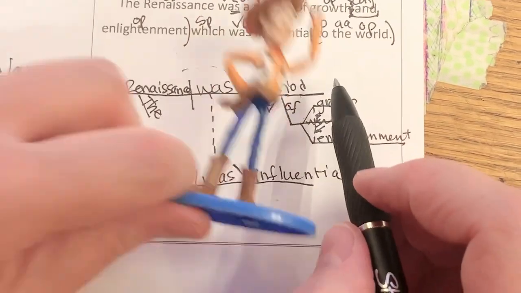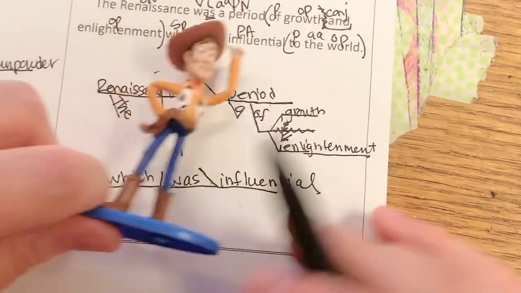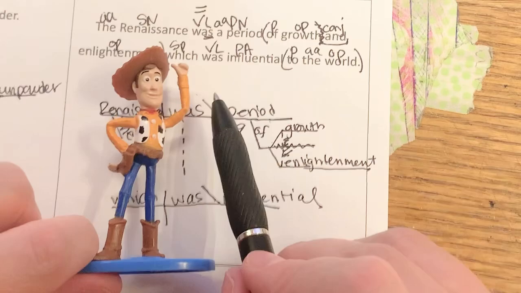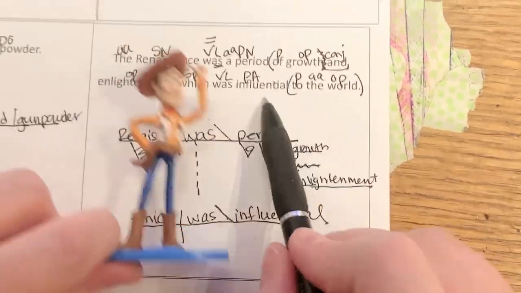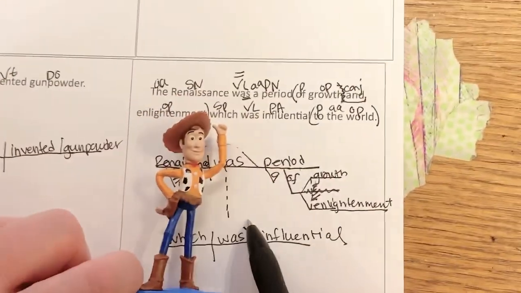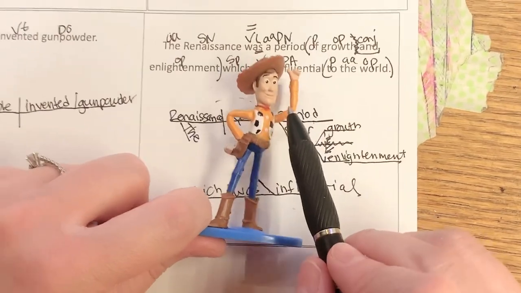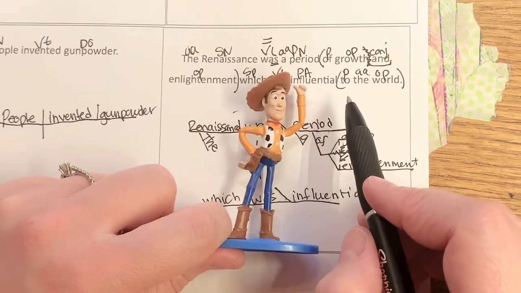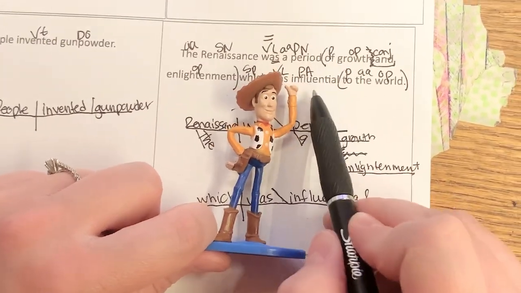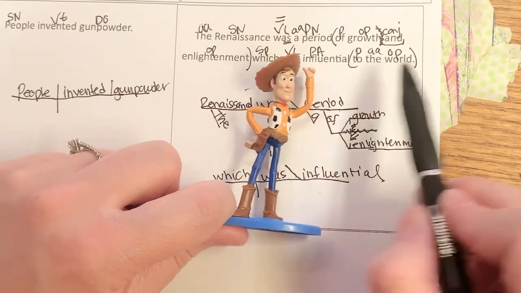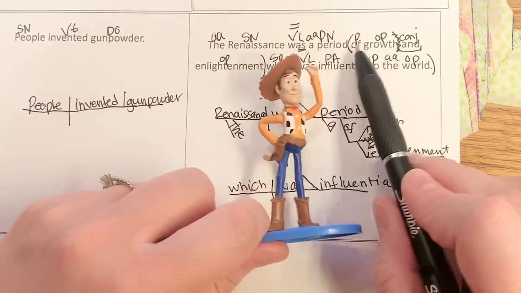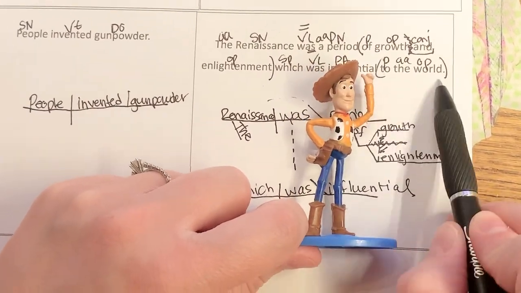Very good, my friends. Now, our last prepositional phrase, to the world. What is that describing? Is it describing influential, was, or which? Hopefully you said influential because that would be absolutely right. And if influential is an adjective, and this prepositional phrase is describing an adjective, is this an adjectival or an adverbial prepositional phrase?